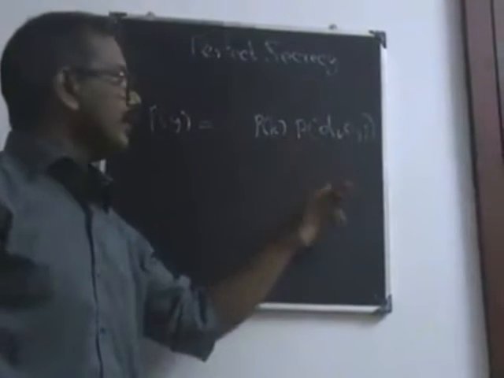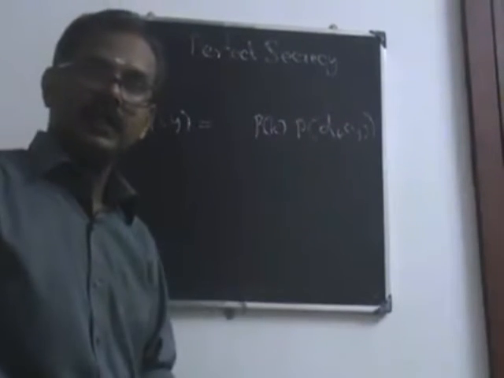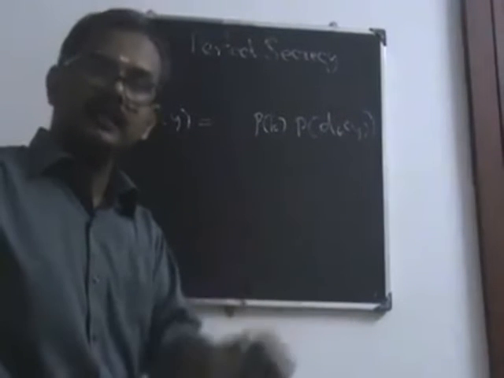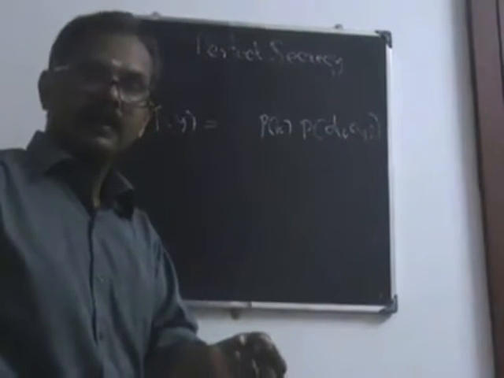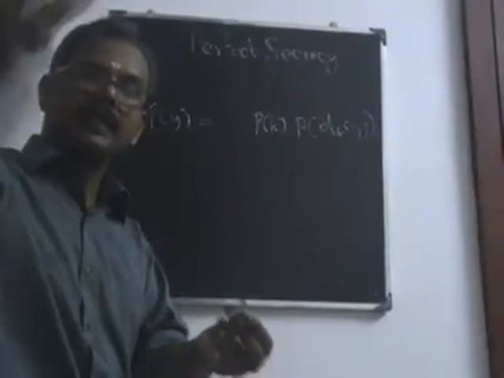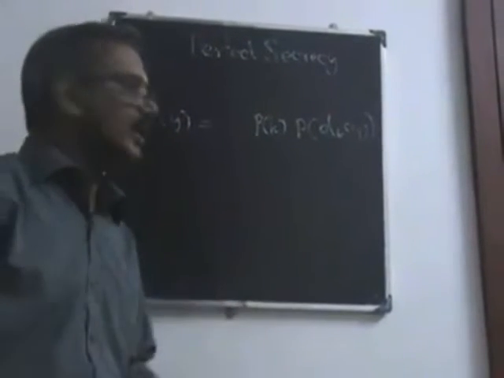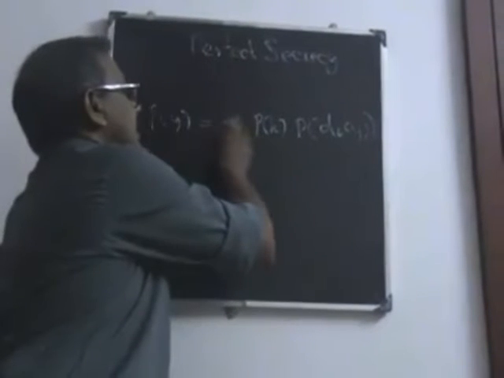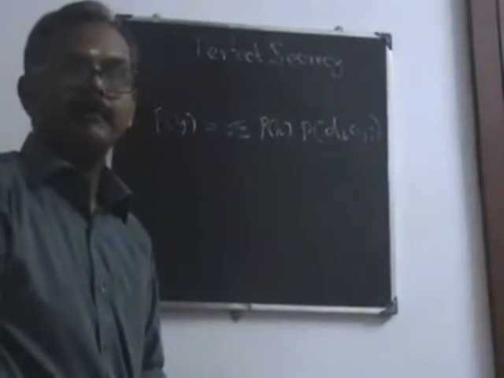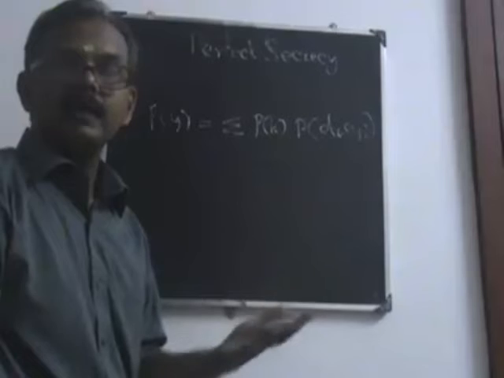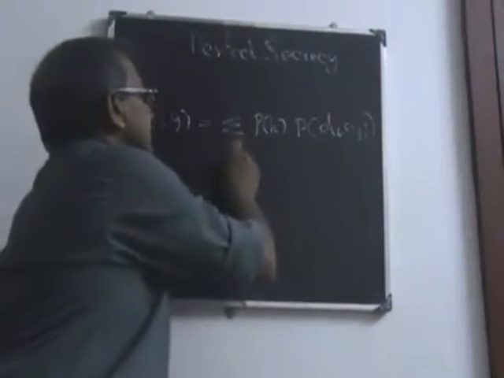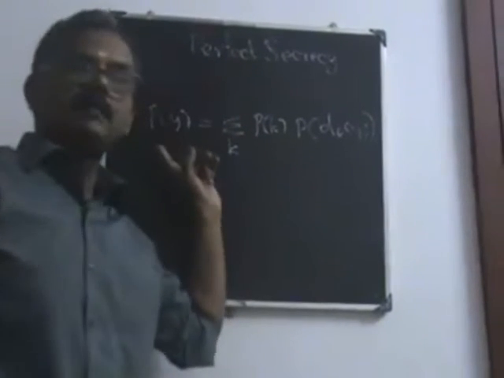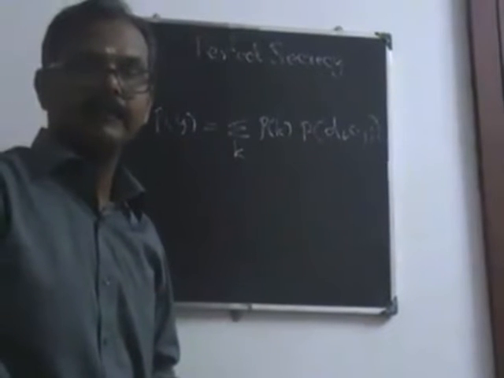Now this is only one choice. When you select another key, then the corresponding plain text again gives the y. So there are several choices, either this or that. Therefore we can take the sigma over K, with d_K of y as the plain text. So this is the probability of the ciphertext.